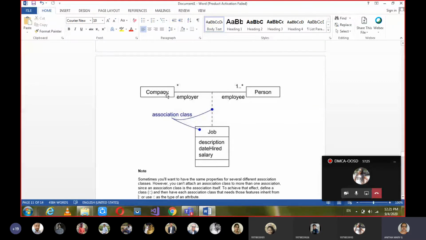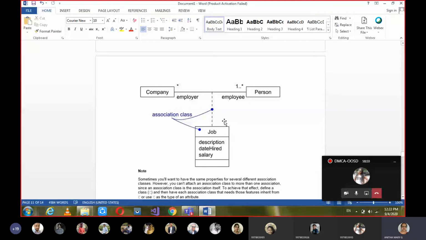So what we can say is, a company is an employer who can give employment to many persons, and one or many employees can work for many companies. That's how we relate the role names and the cardinalities. And when company and person are related using association, what is the association class which is associating these two? Which is job. Is there any other relationship here?